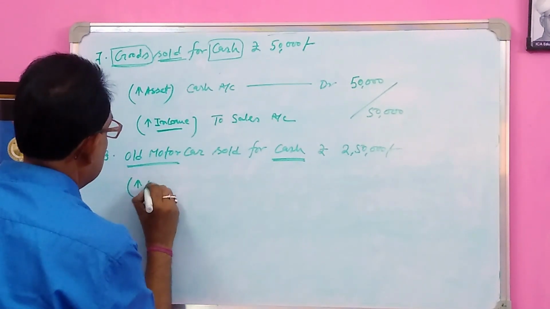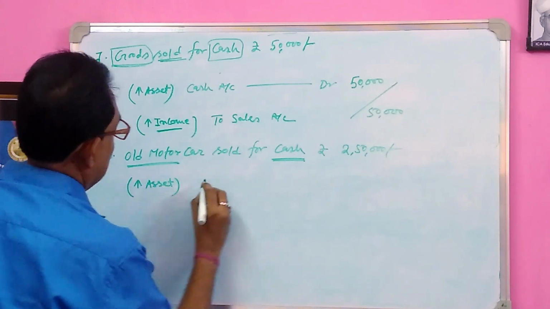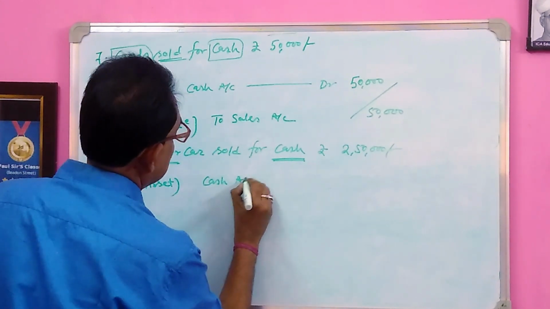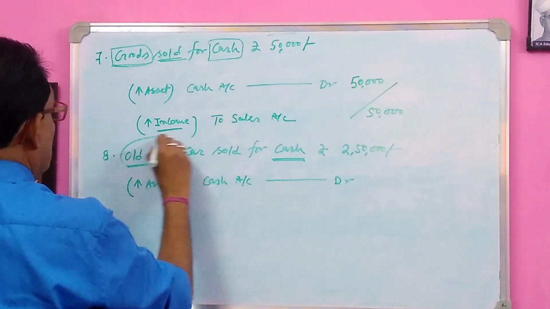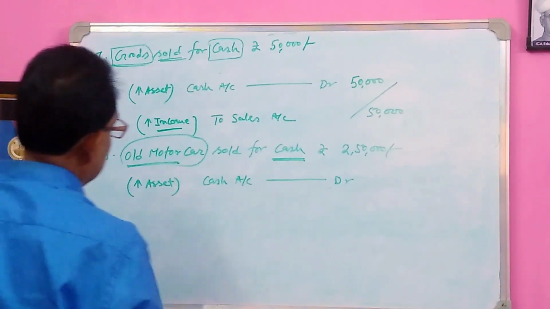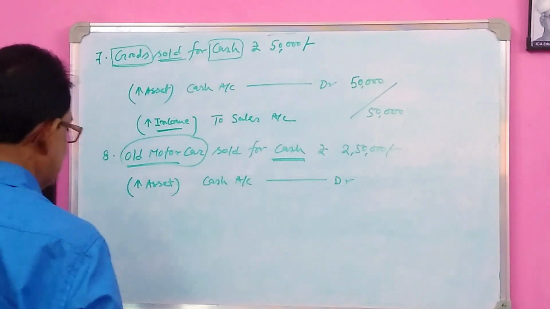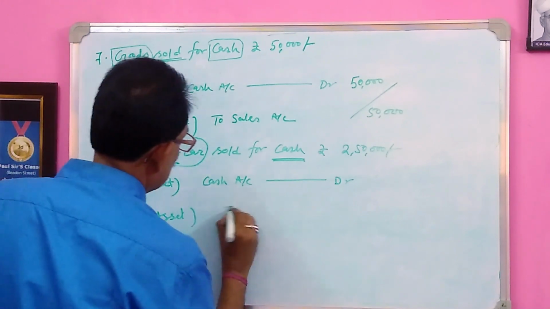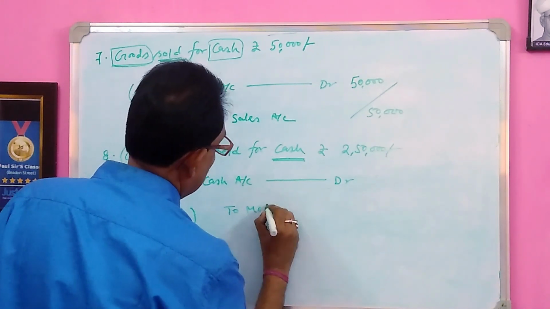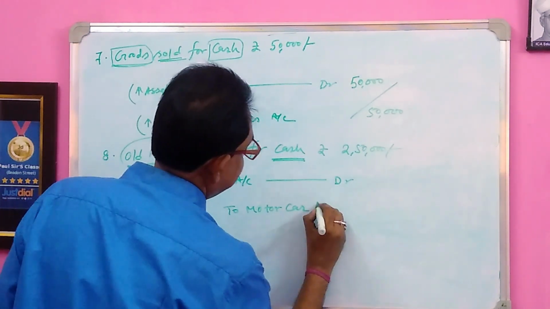So here cash asset increases, so cash account will be debited, and motor car goes out. Motor car is also an asset, so asset decreases, name of asset is motor car, so motor car account will be credited.